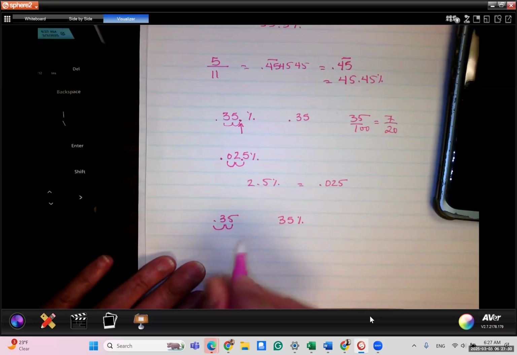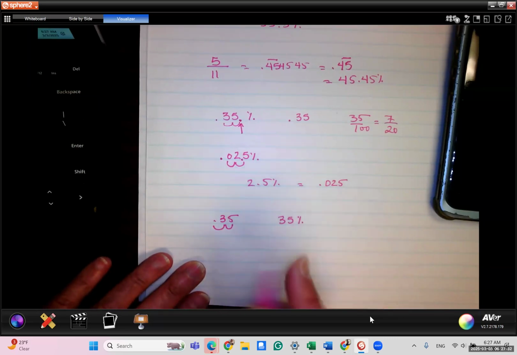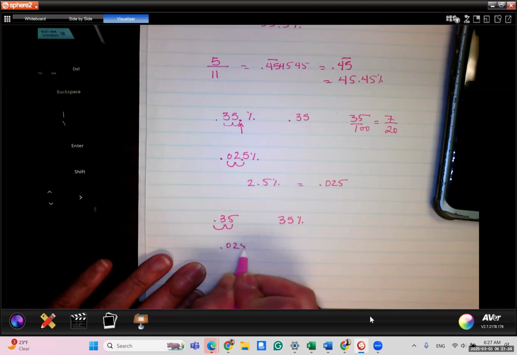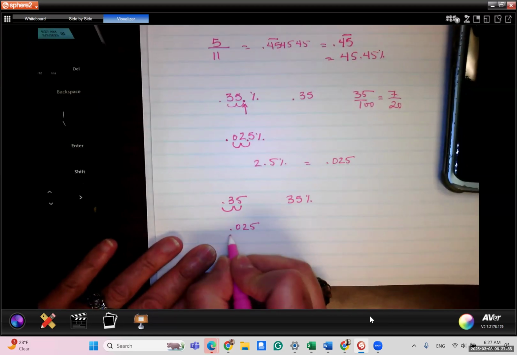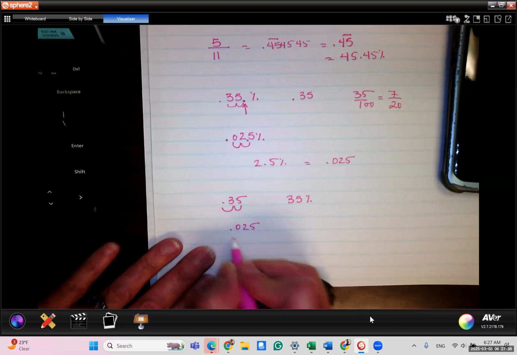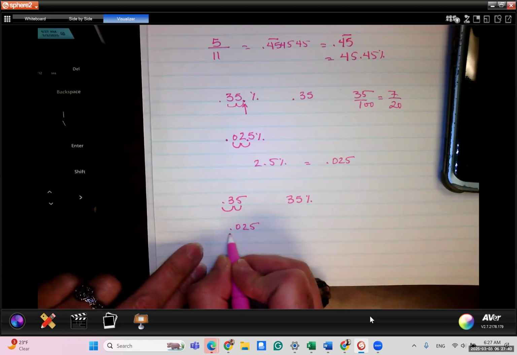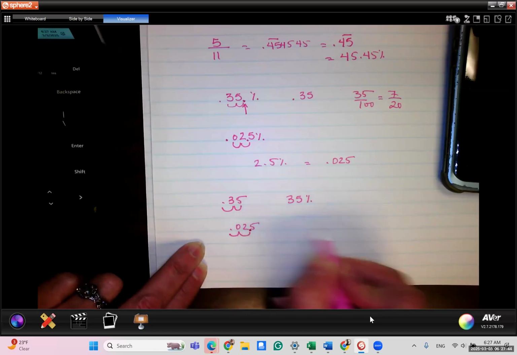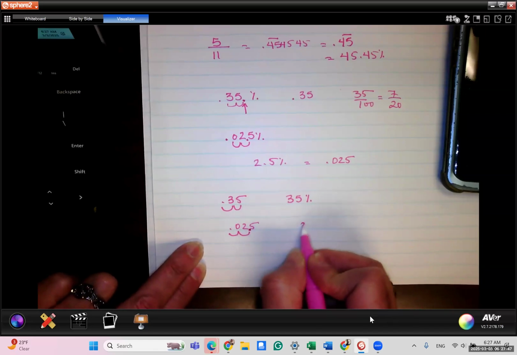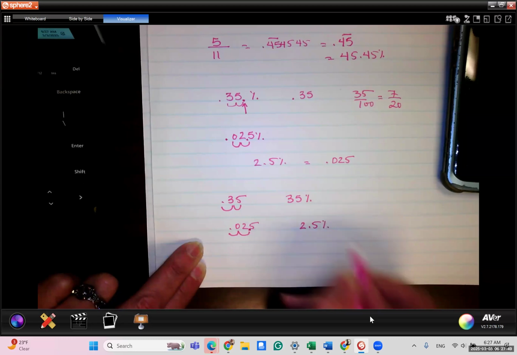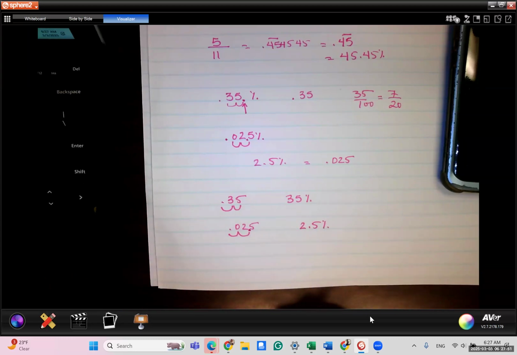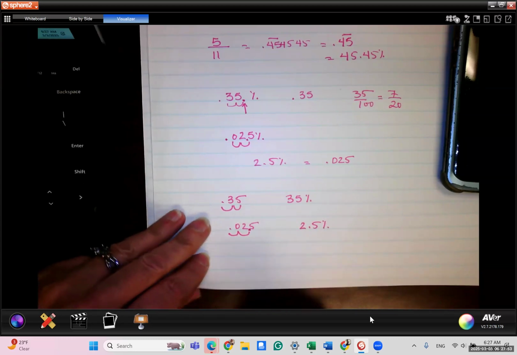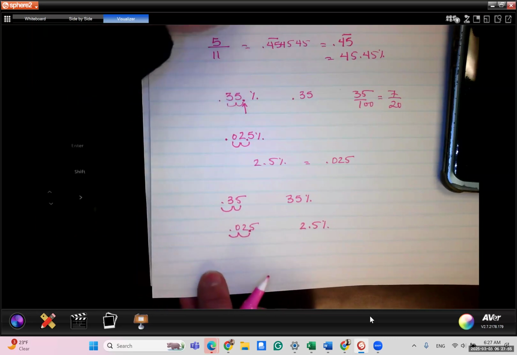So here's another example. The opposite right here, 0.025. I want to change it to a percent. So I'm going to move the decimal to the right, which is the same thing as multiplying by 100. 1, 2. So it goes in between 2 and 5. The 0 disappears because 0 before a number doesn't count. So 2.5%.